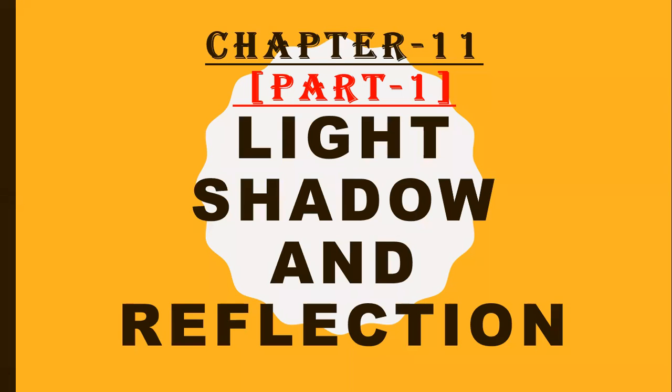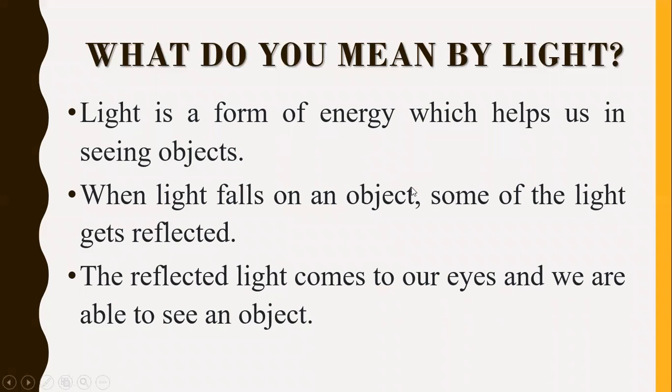Hello students, today we are going to study chapter 11, light, shadow and reflection. So the question arises, what is light? Light is a form of energy which helps us to see things, right? Whatever you are seeing around, you are able to see only and only because of light.